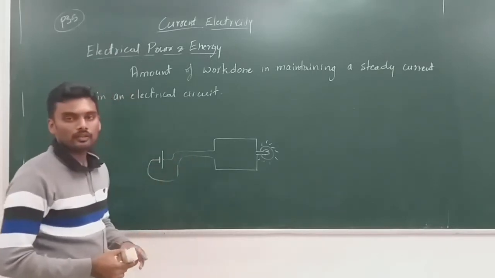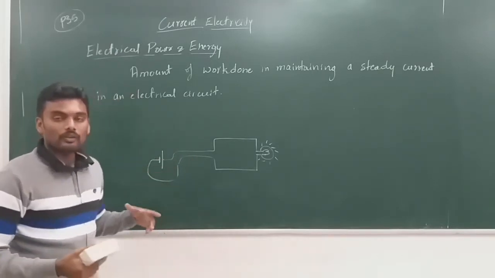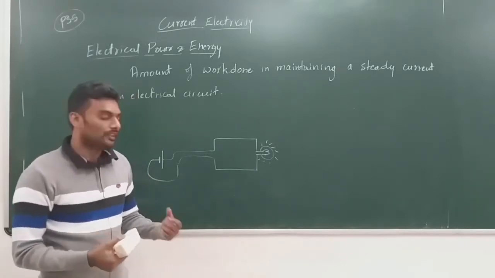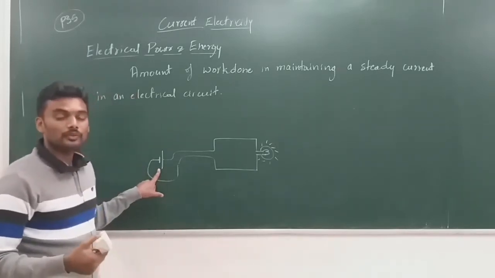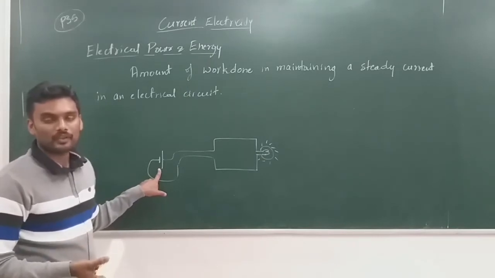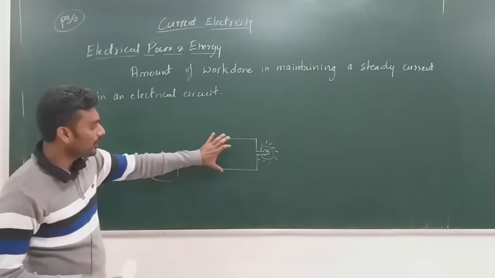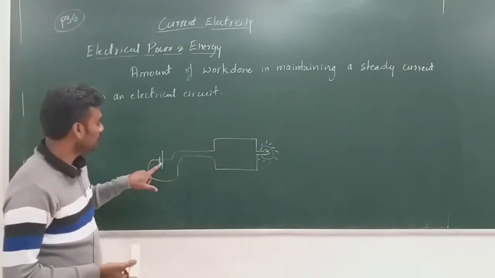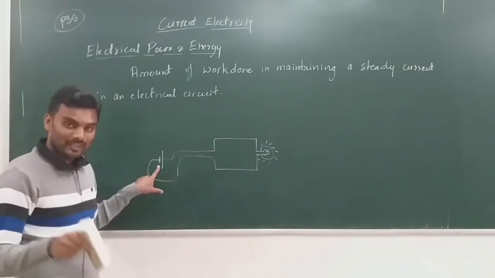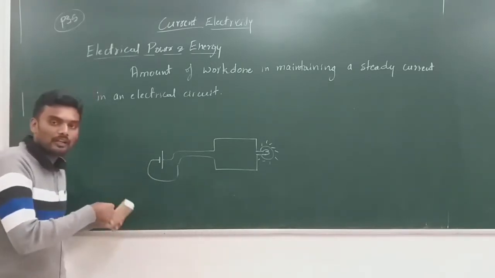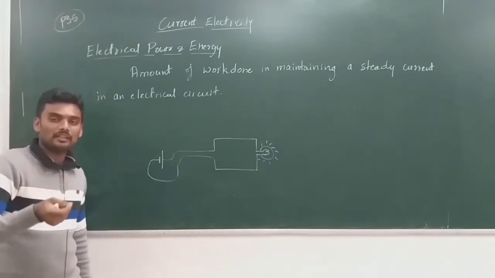Now look, here the amount of work that we did mechanically is done by this battery using its chemical energy. So when you connect the same circuit to a battery, here the work is done by chemical energy. In the previous example of pedaling, the work is done by mechanical energy, right?